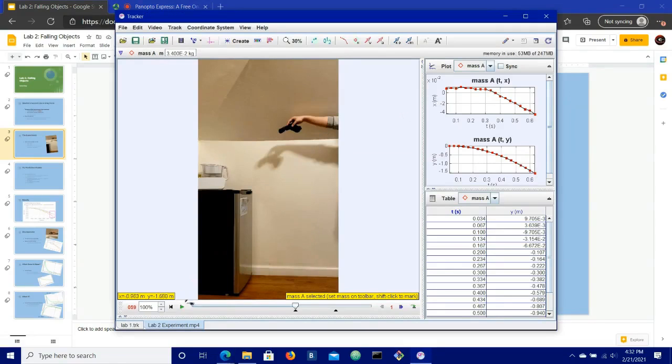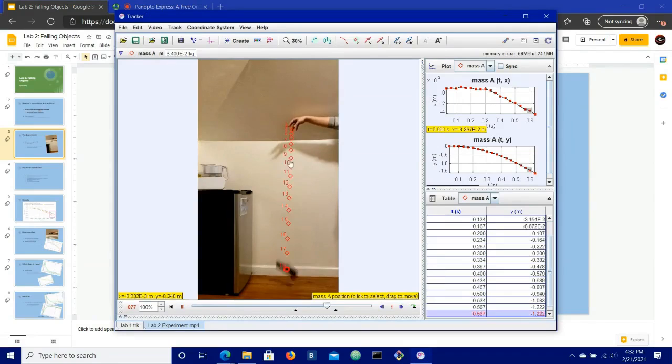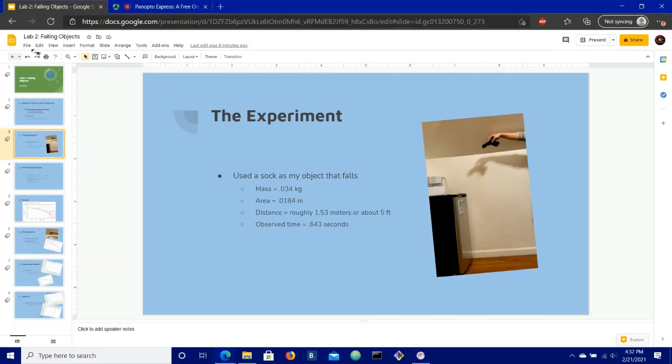So here we are starting off. As you can see throughout the video, the actual distance between each frame gets larger as you go along, which will be explained in the next slide on my prediction model.